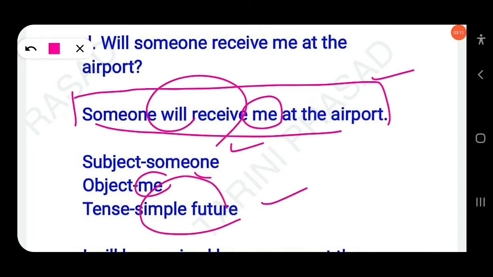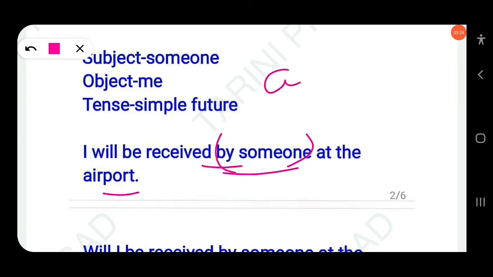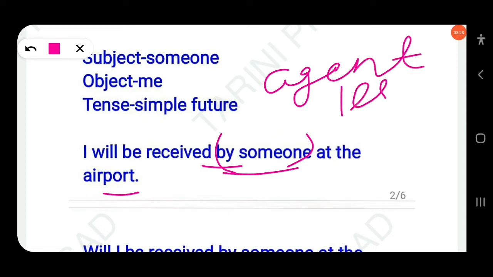Now change it into passive: I will be received by someone at the airport, or you can write only I will be received at the airport. Here someone is the agent. If you want to write it agentless, you don't need to add by someone. This is agentless.